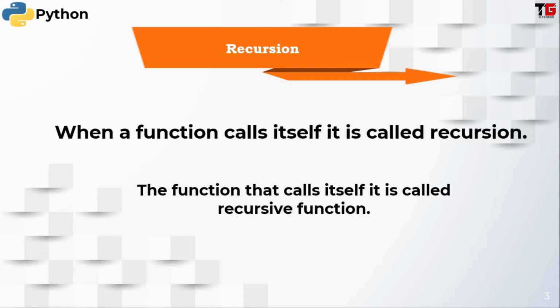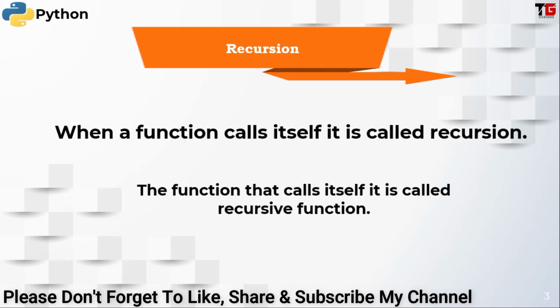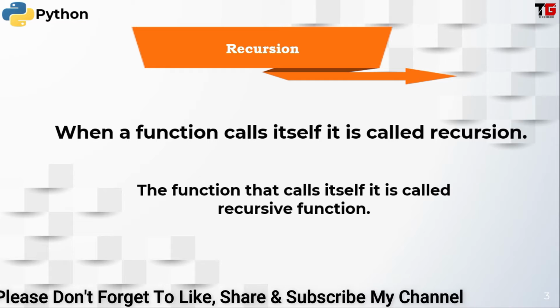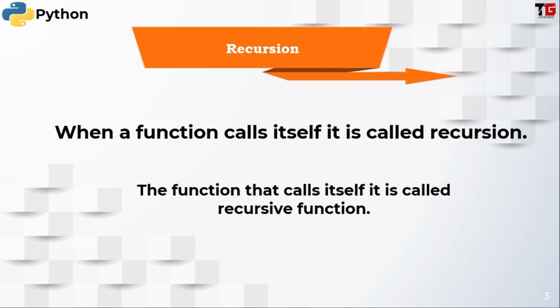Let's move to our second topic. It is recursion. When a function calls itself, it is called recursion. Sometimes it happens that we want to call the same function. This process is our recursion. And a function that calls itself is called a recursive function.